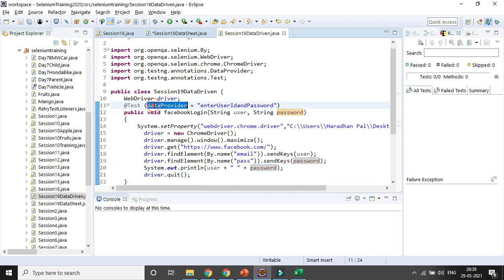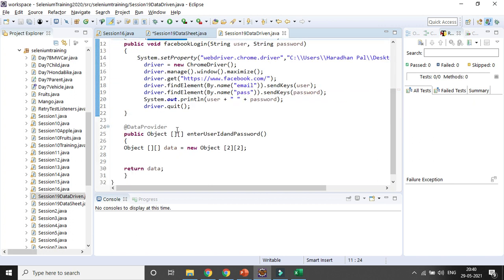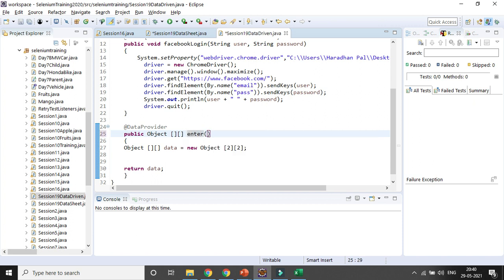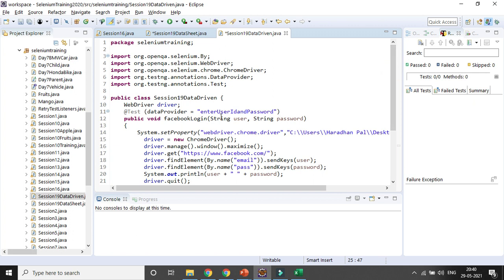The method name I am giving is enter user ID and Facebook. I can change it to enter Facebook credential, and I also need to change it here.